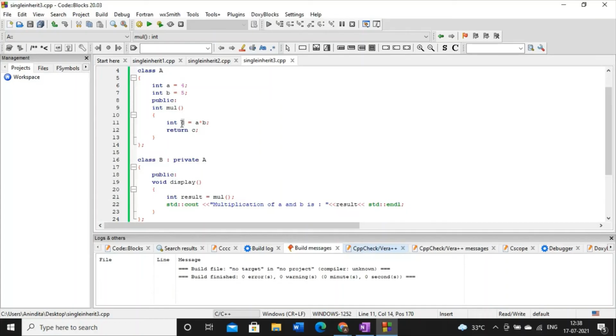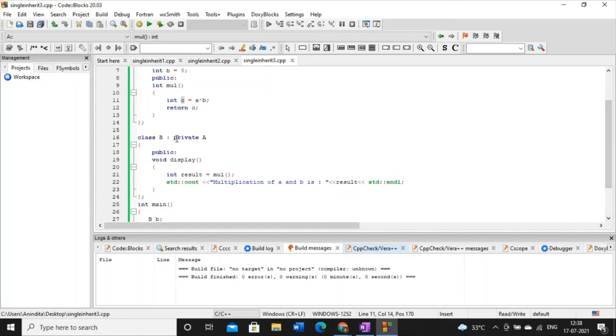At this point, see, inside the subclass, I'm just writing one public method. So this display method is its own method. Now within this public method, we are just calling the superclass's method. See, the superclass's method name is MUL.